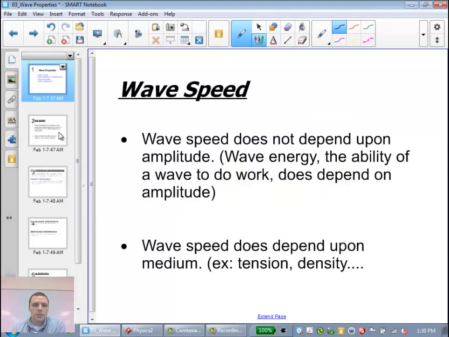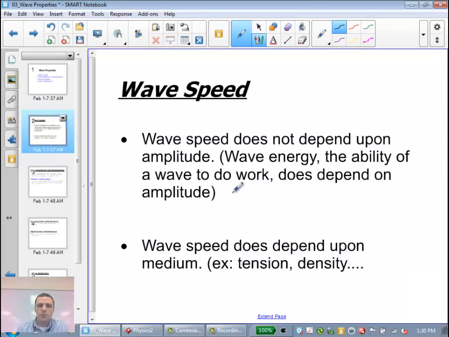So to get things started, there's two things that I'd like you to know regarding wave speed. One is that the wave speed does not depend upon the amplitude of the wave. The amplitude does influence the energy that the wave has, but it doesn't influence the speed of the wave. If we take a look at the equation that we learned earlier in the chapter, V equals frequency times wavelength, what we see is that there's no amplitude term there. So if you have a 10-foot wave and it crashes onto the beach, it'll definitely do more damage than a 2-foot wave, but the speeds will be the same.